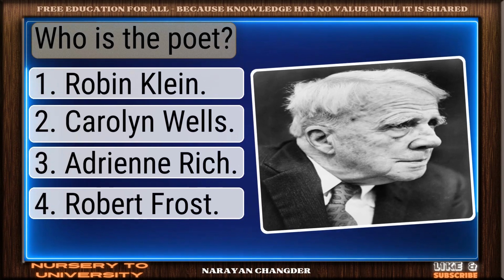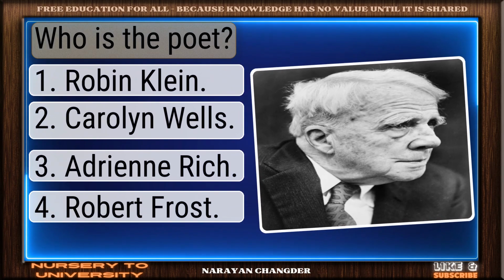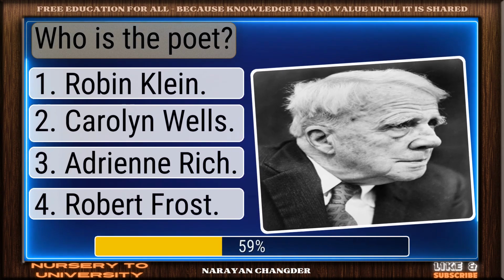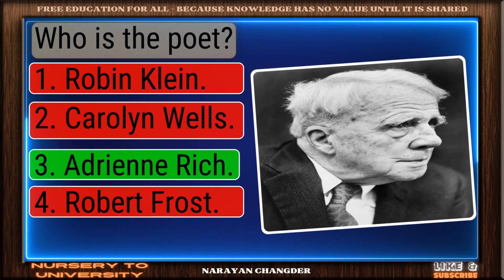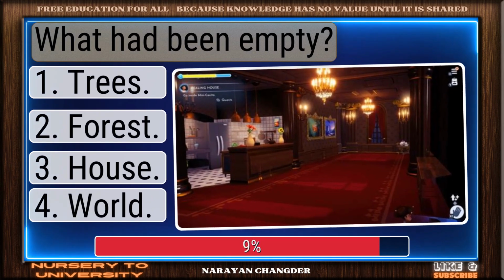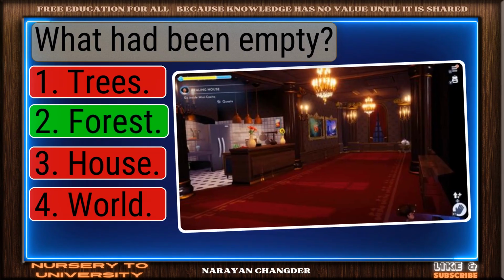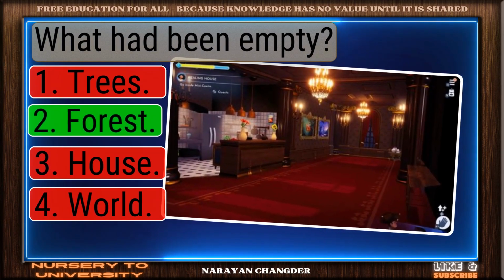Can you solve all these Class 10 English poem Chapter 8 The Trees questions? Who is the poet? Exactly, Adrienne Rich makes sense. What had been empty? Strong choice. Forest is the right answer.